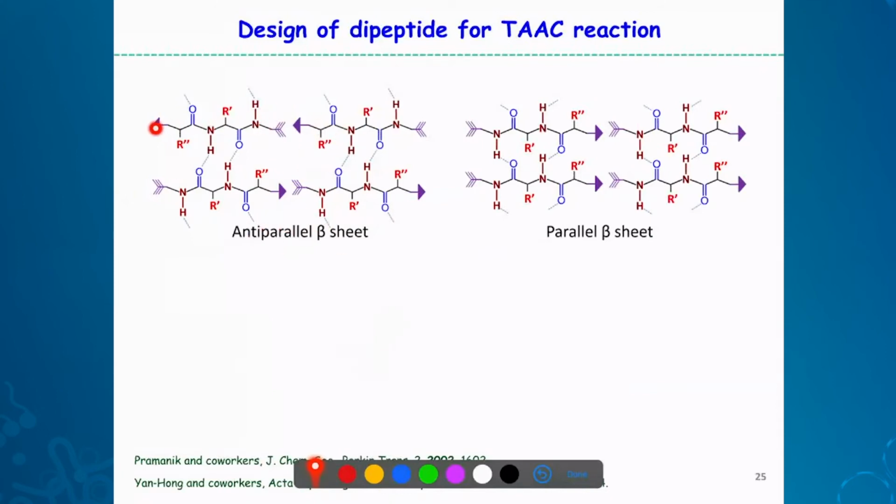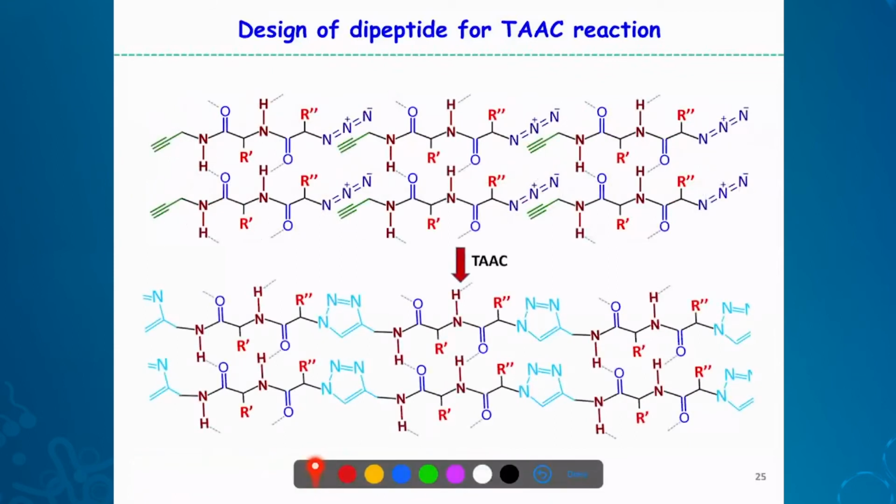So you can see this head is in this direction, and this head is in this direction. This is anti-parallel. This is the parallel one here. All heads are in the same direction. In either case, between adjacent stacks, one stack, another stack, the head and tail are at proximity. Even in here, when it is anti-parallel, they are at proximity. Now we wanted to make these kinds of small peptides, wherein our head and tail are azide and alkyne. We can do reactions. So this is what we want to make, and this is what is expected.